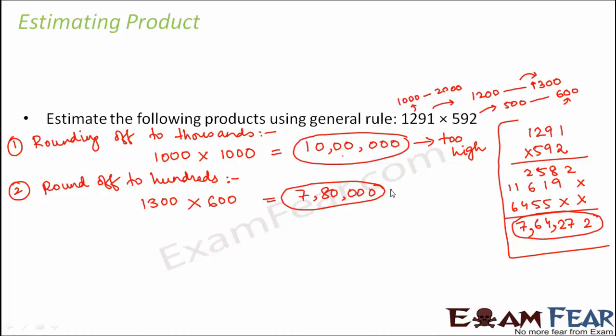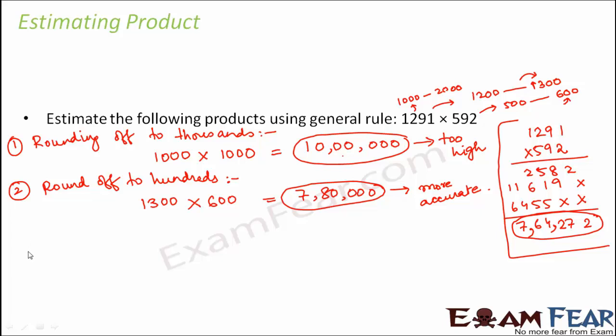So this is more accurate. So this is a closer estimate and this is more accurate. However, when compared to the first scenario, it consumed more time because multiplying 1300 with 600 will take comparatively more time than multiplying 1000 into 1000.